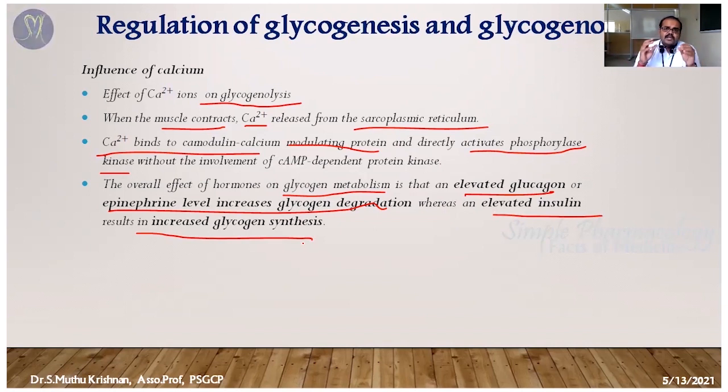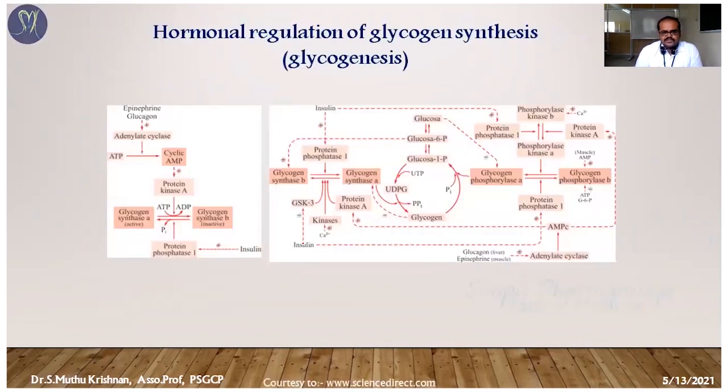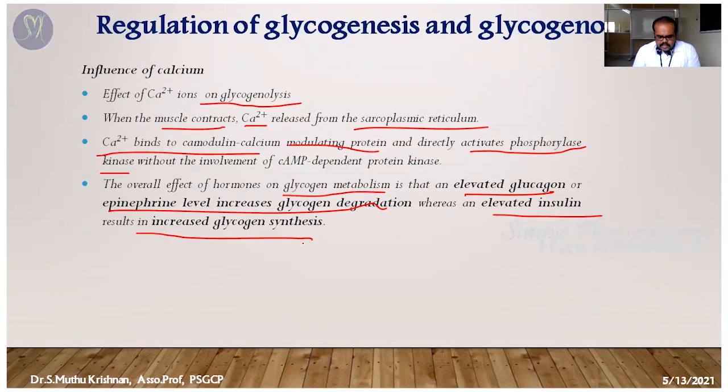In the same manner, if insulin is available, it's going to increase the glycogen synthesis. That means it's going to decrease the glucose level, so it converts the glucose into other products. That may enter the lipogenesis pathway or the glycogenesis pathway. The glucose is converted into either glycogen or lipids. So that's the overall regulation involved for glycogenesis and glycogenolysis. That's all. So here itself I can wind up the session.